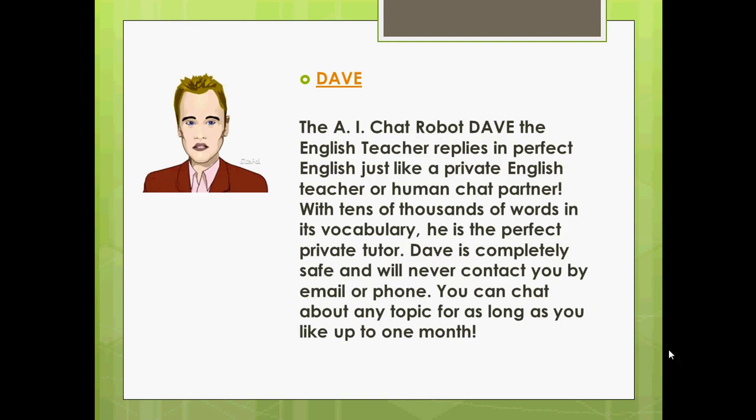If you want to learn the English language, then Dev is the right solution for you. If you chat with it, it will also chat with you, and it is just like a private English teacher or a human chat partner. It will not send you emails or anything. Whenever you want, you can chat with it, but only up to 1 month. This is the limitation of Dev.